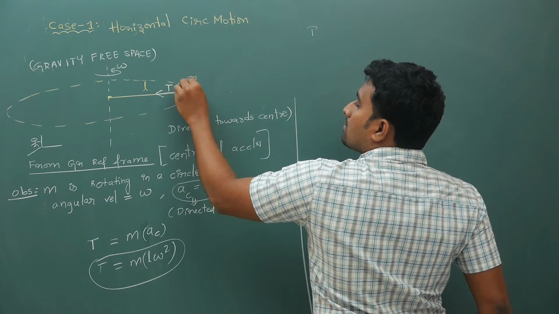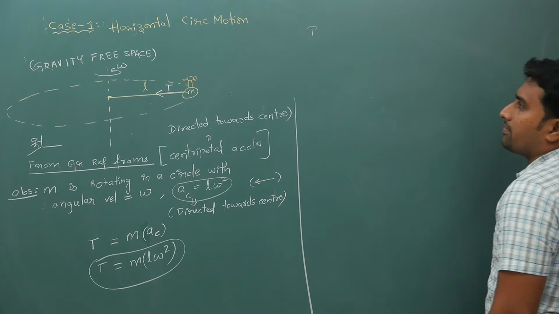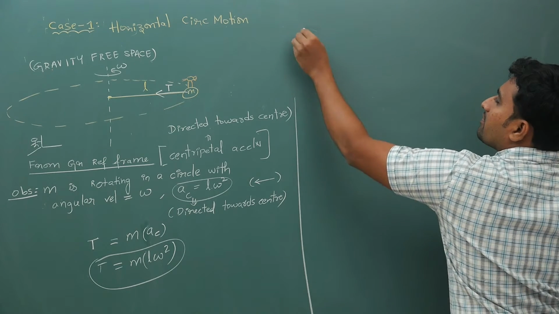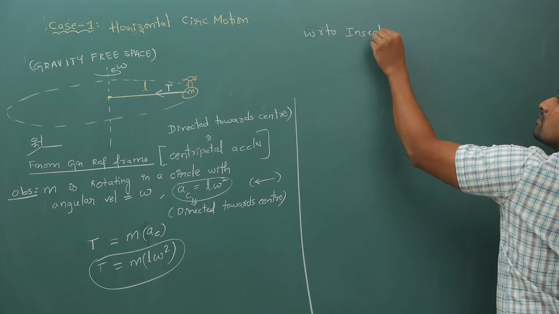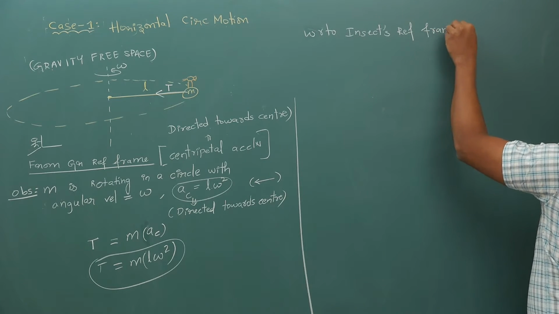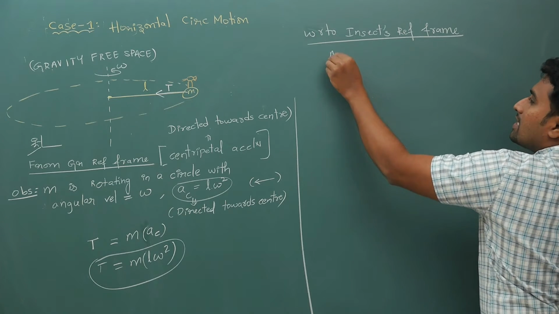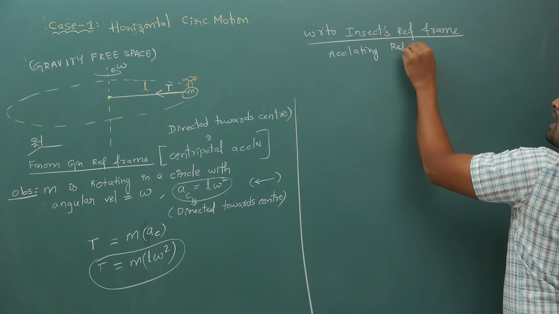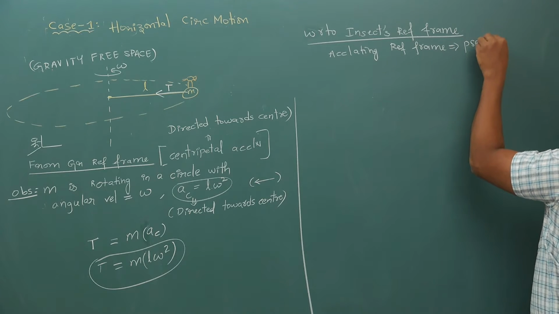Okay, there is some insect sitting on the bob of mass m. Now with respect to the insect's reference frame, which is an accelerating reference frame, we have to keep a pseudo force.